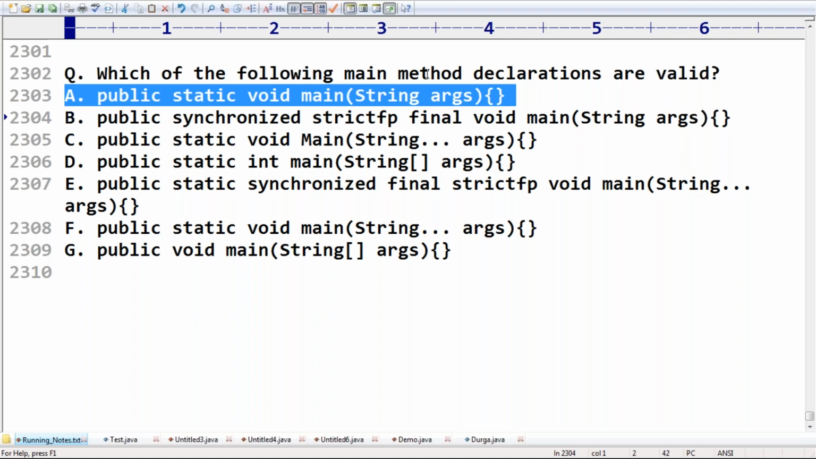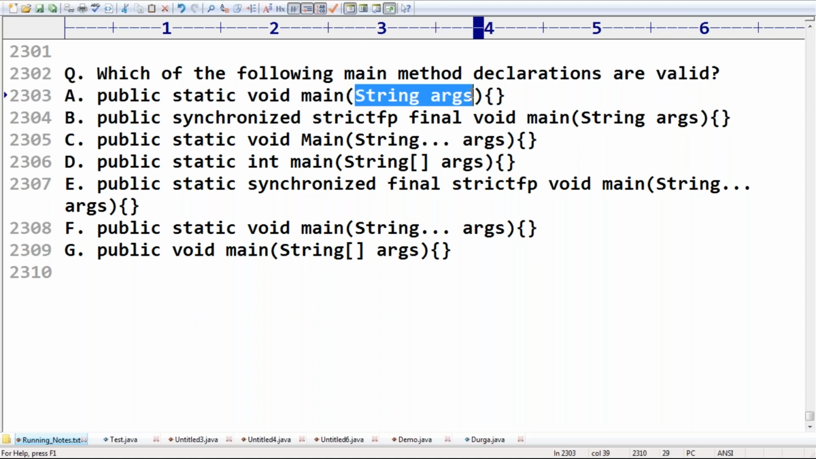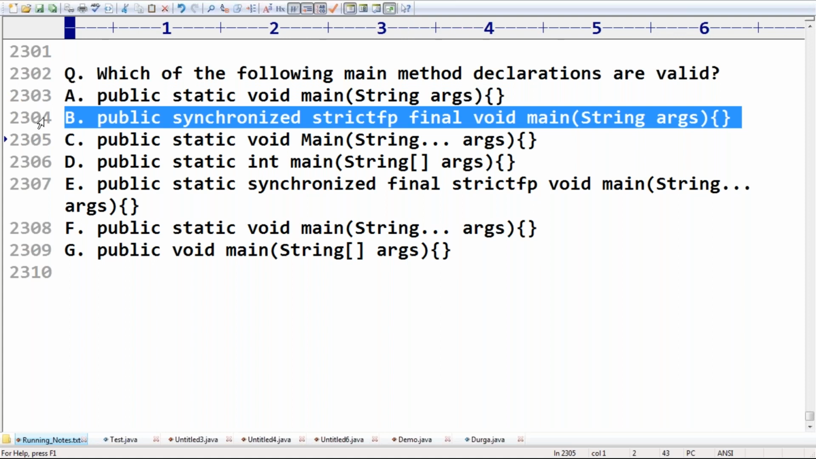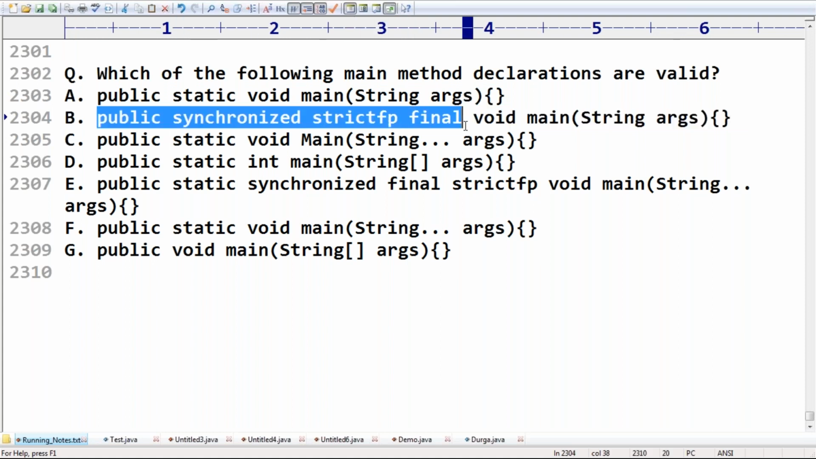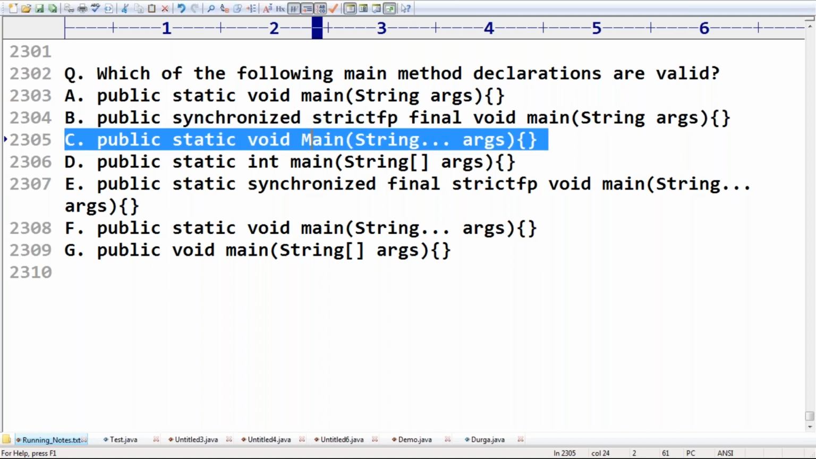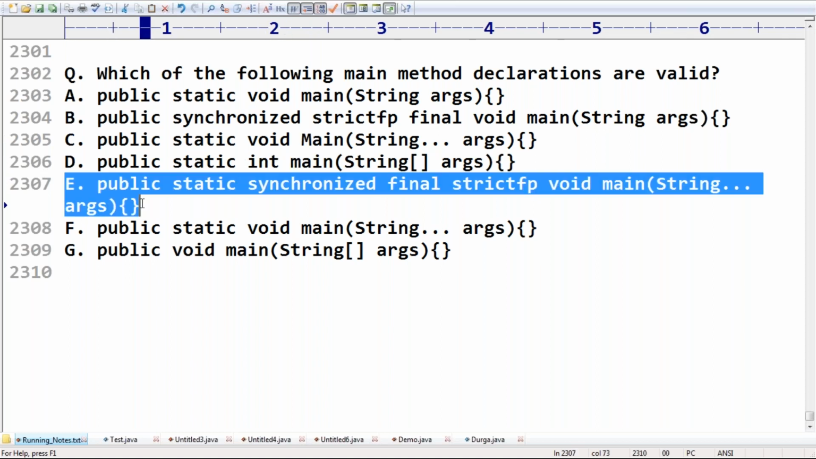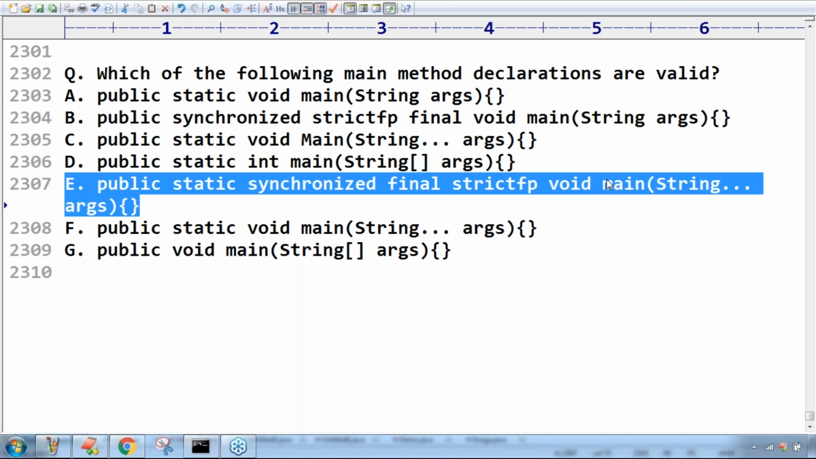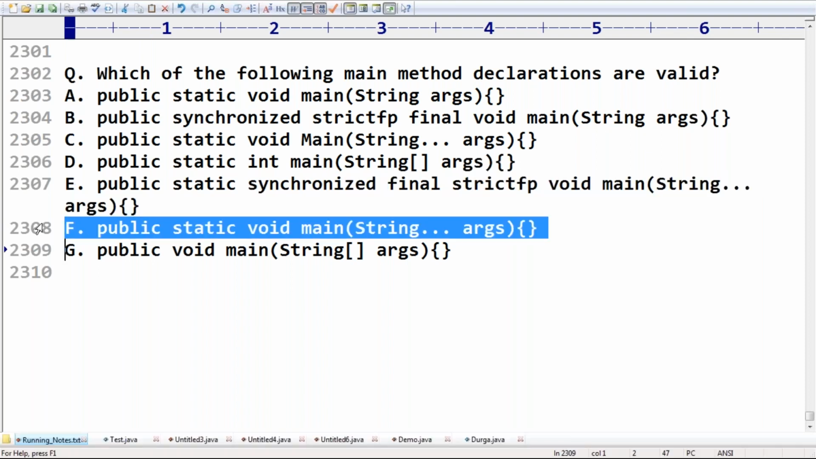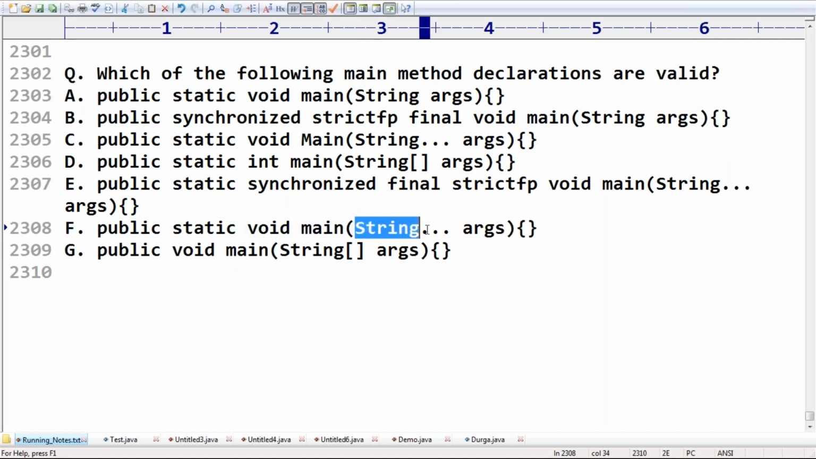The first one is invalid because it is expecting a string array, but you provided a string. The second one is invalid because all the modifiers are used, but the required static is missing. The third one is invalid because of capital M. The fourth one is invalid because of int. Next, this one is perfectly valid: public static synchronized final strictfp void main string dot dot dot args. This one is also valid: public static void main string array args. Happily we can replace it like this, it is also acceptable. Now this one is invalid because static is missing.